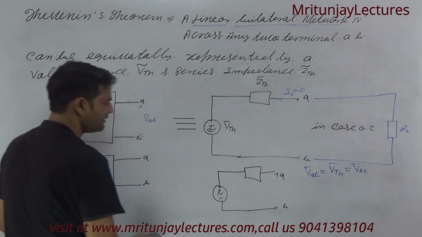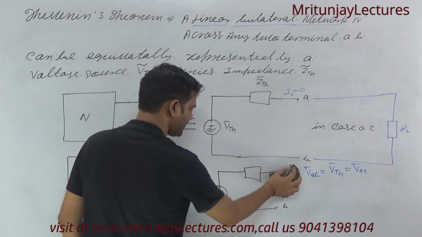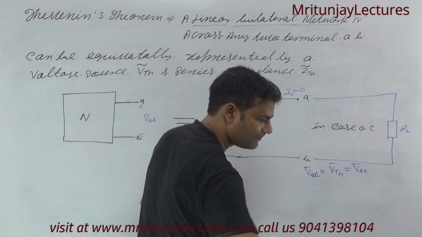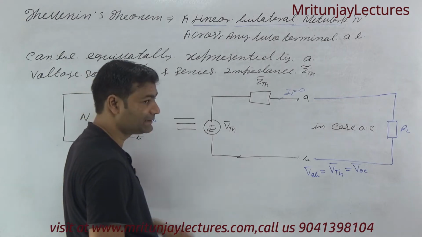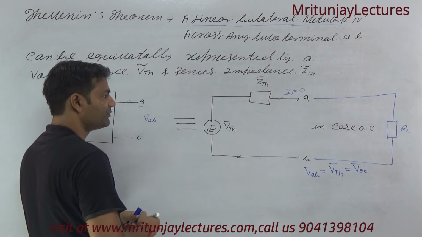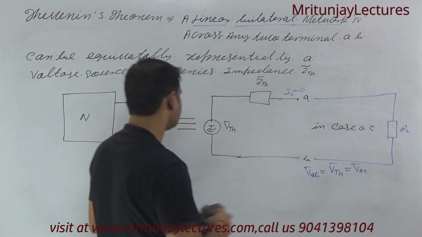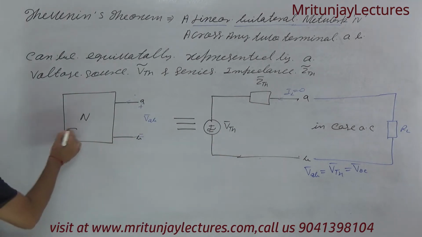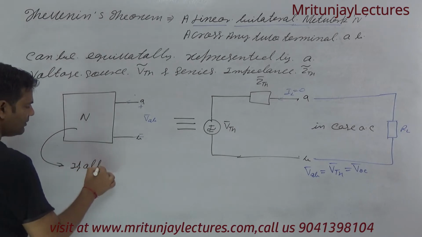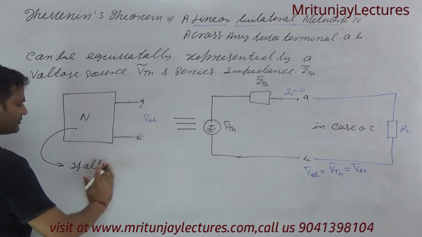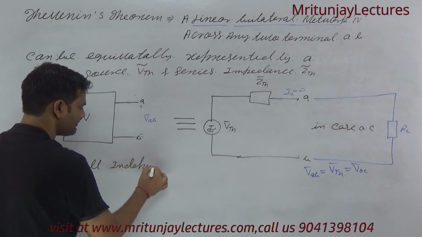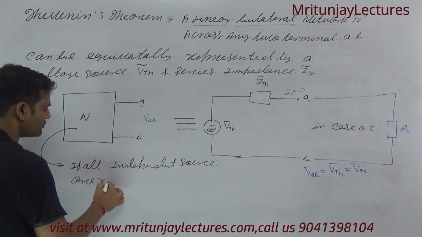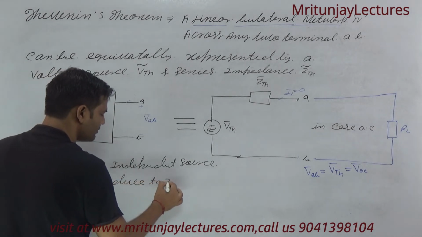Now, our next target: if you want to determine ZTH, then all independent voltage sources and all independent sources are reduced to 0.